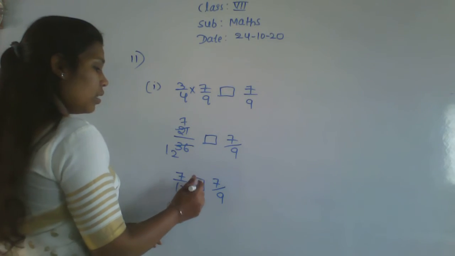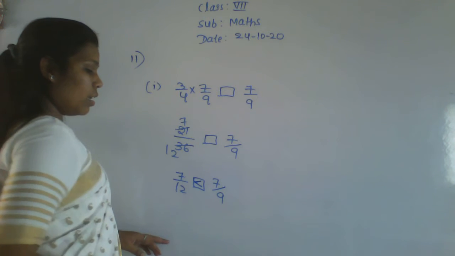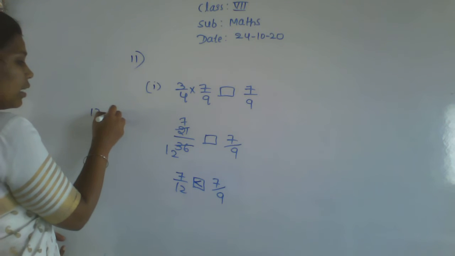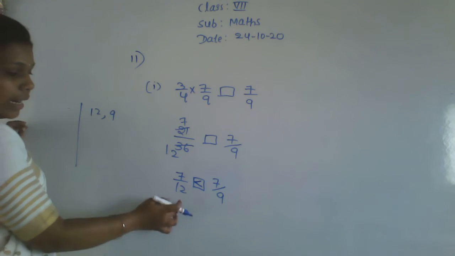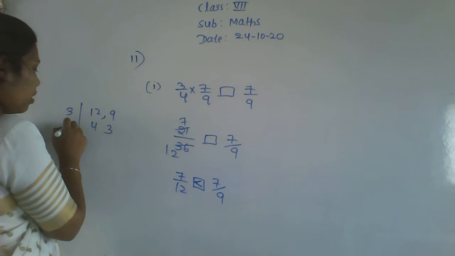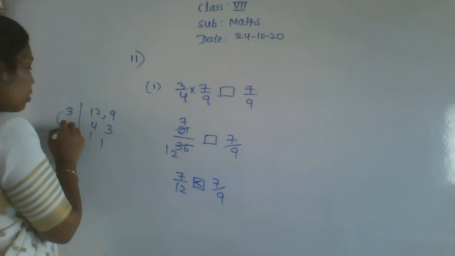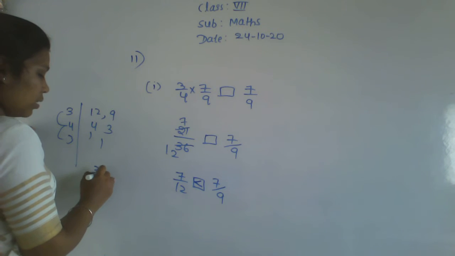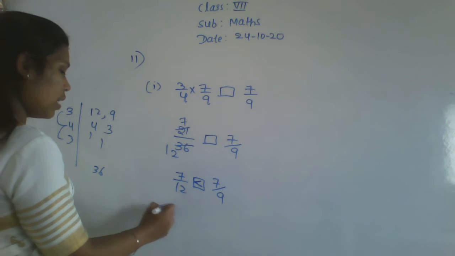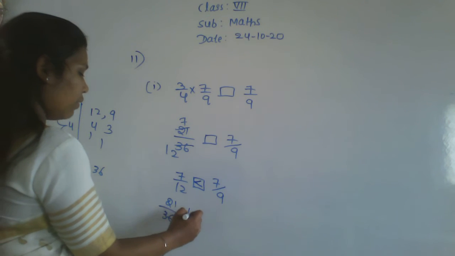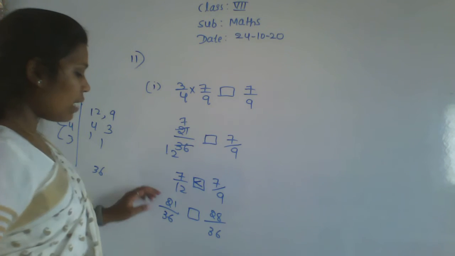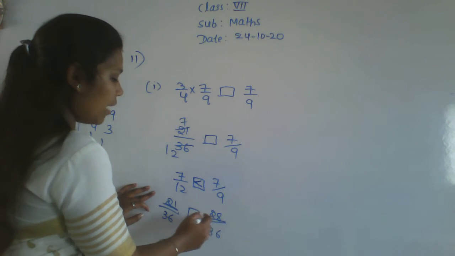So what is the notation we have to use here? So this one is the greater. Okay, otherwise take the LCM for both. Okay, if you want to take the LCM, take like this. 12 and 9, take the LCM. 3 4s are 12, 3 3s are 9, 4 1s are 4, 3 1s are 3, 4 3s are 12, 12 3s are 36. 36 is the LCM here. So now it is 36 and here 3s are means it will become 21, right? So here also 36 and here 28. So which value is the greater? 21 is there and here 28 is there.